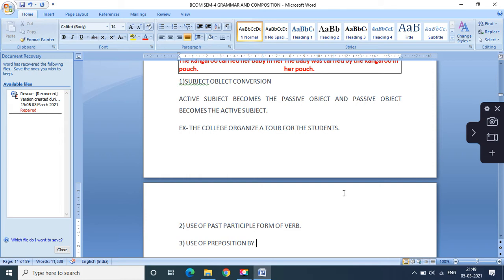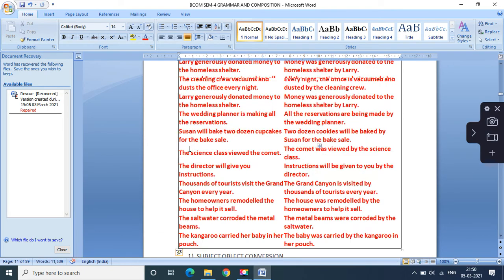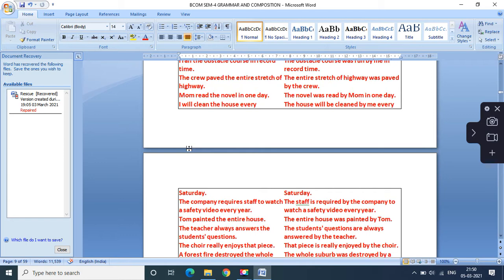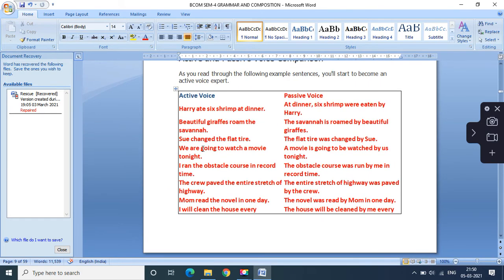These are the basic requirements to convert from active into passive. Okay, so now considering these changes in mind, let us see the examples.